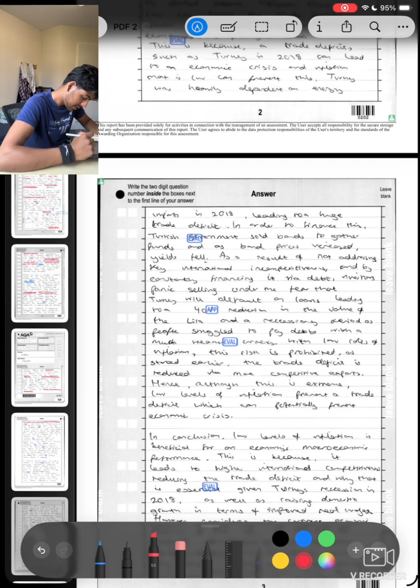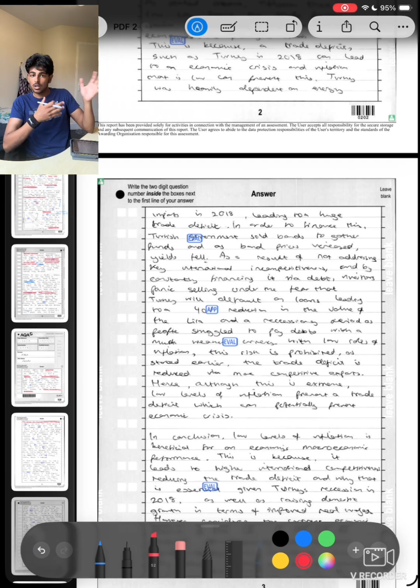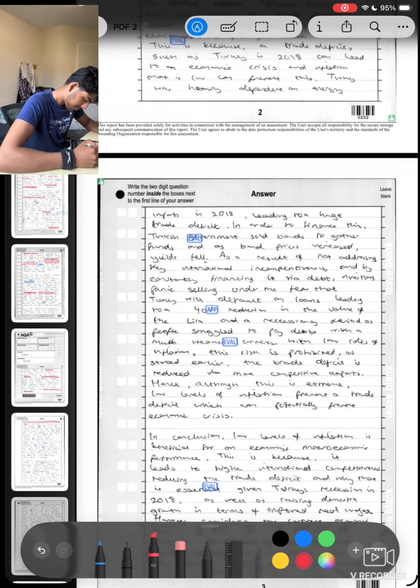The trade deficit is reduced via more competitive exports. This happened to Turkey. However, this is not going to happen to us, because this risk has no chance of happening because we are already in this position, if that makes sense. Hence, although this is extreme, low levels of inflation prevent a trade deficit, which can potentially prevent economic crisis.